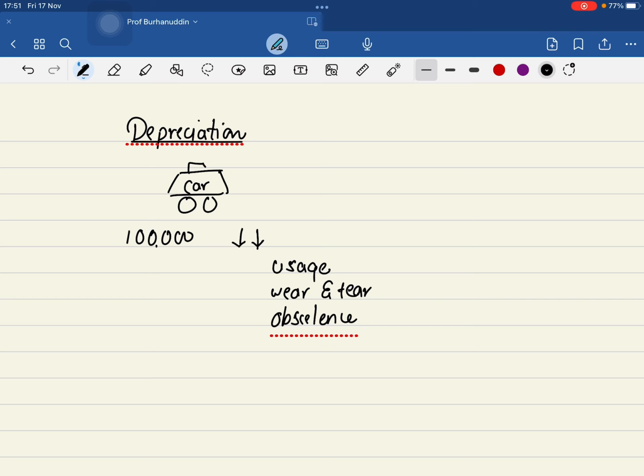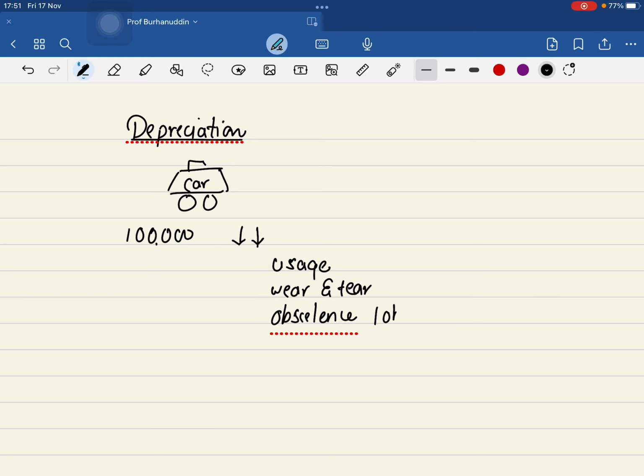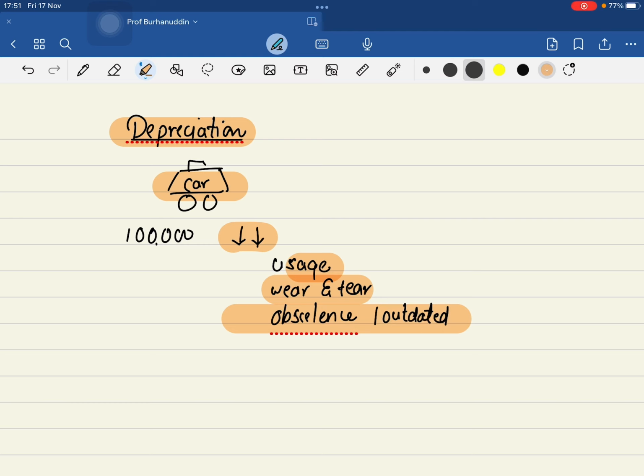So okay. Usage, wear and tear, obsolescence. Obsolescence means outdated. It means the value is decreasing because a new technology has come in the market. So the definition is very basic. Depreciation is a reduction in the value of an asset because of usage, wear and tear, and it has become outdated. So the definition is very easy now.